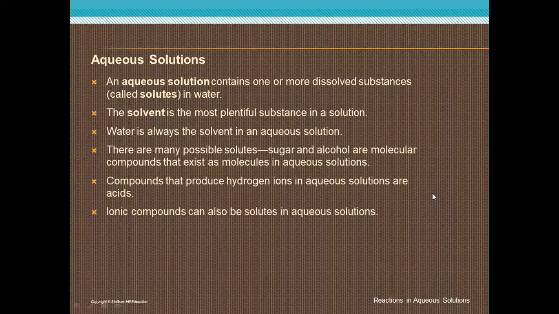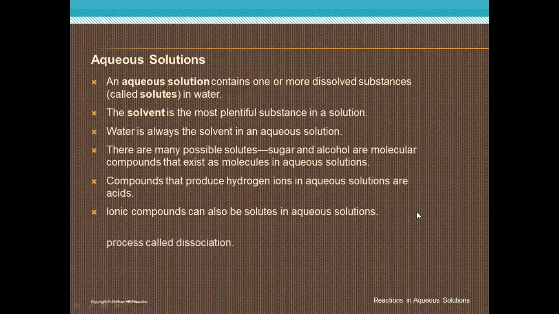But an ionic compound can also be a solute in aqueous solution. By adding an ionic compound to water and stirring, the ionic compound separates into positive ions and negative ions, so it makes a solution.